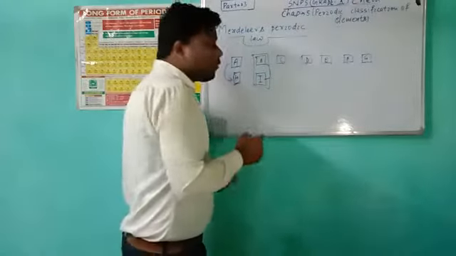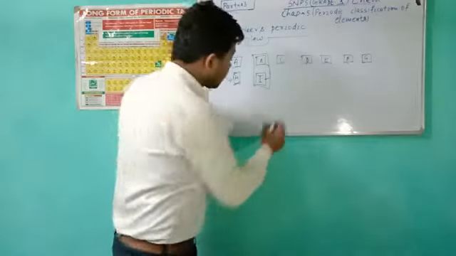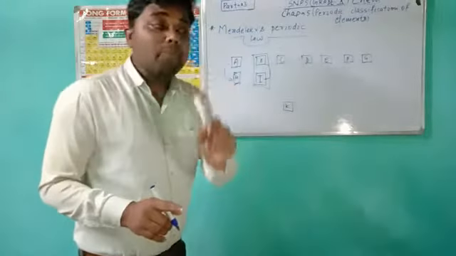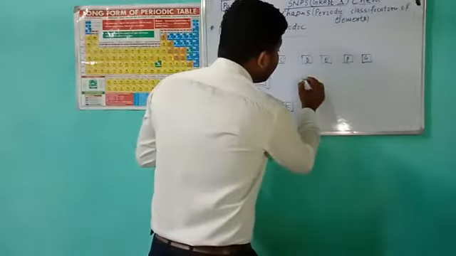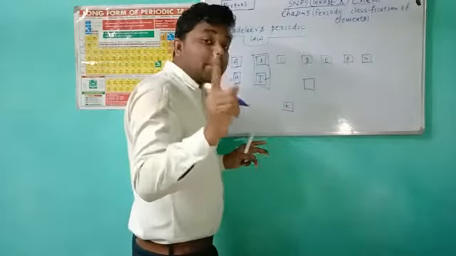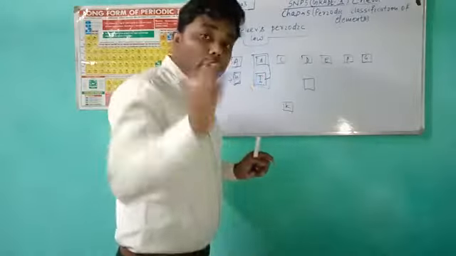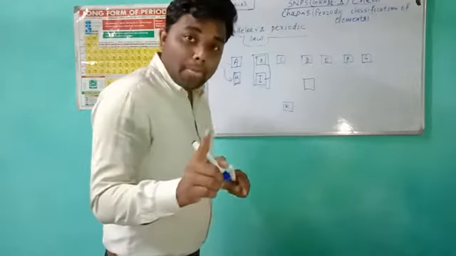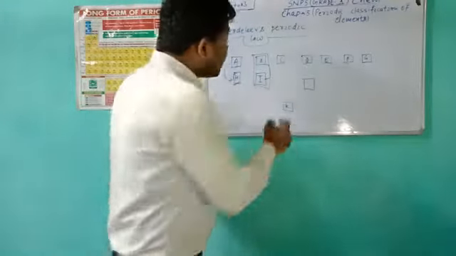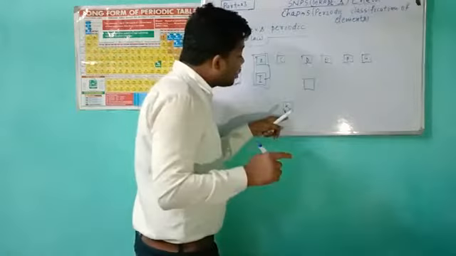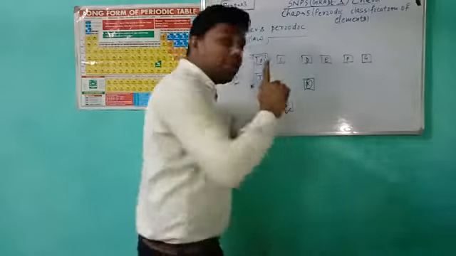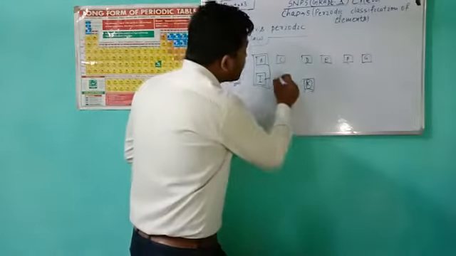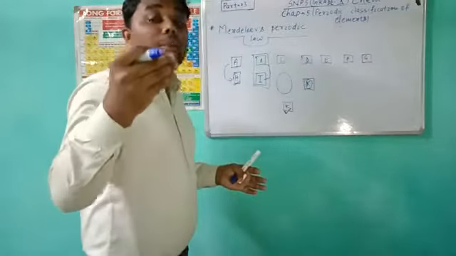But if he has element K with the same physical and chemical properties as D in increasing atomic mass, he did not put K just below C, because the physical and chemical properties of K are like D. So what did he do? He left some empty spaces in his periodic table.